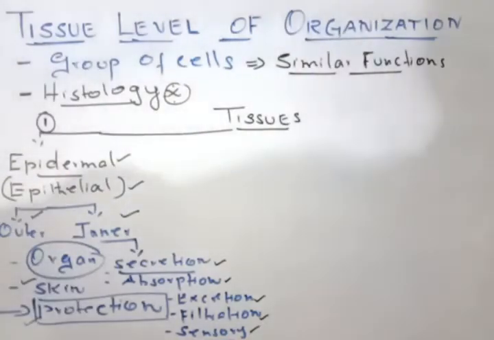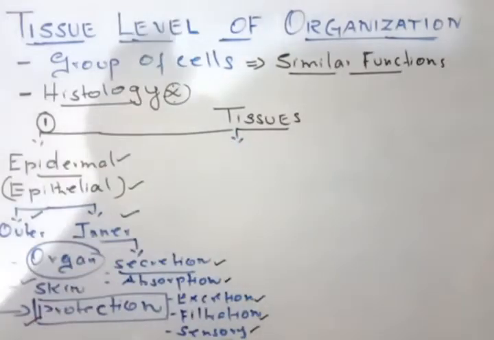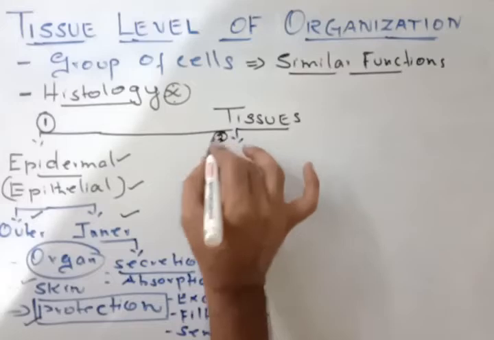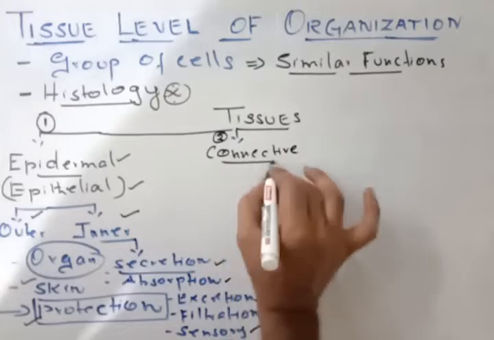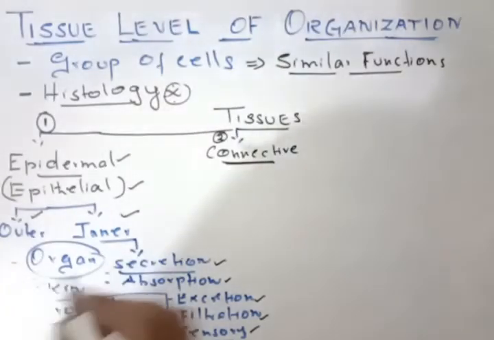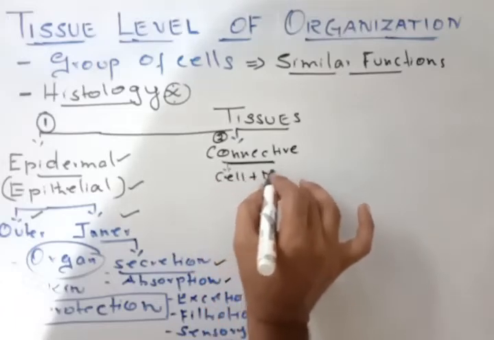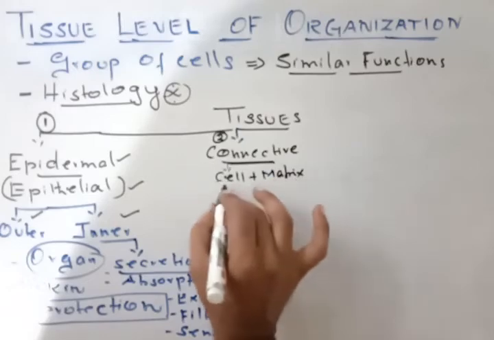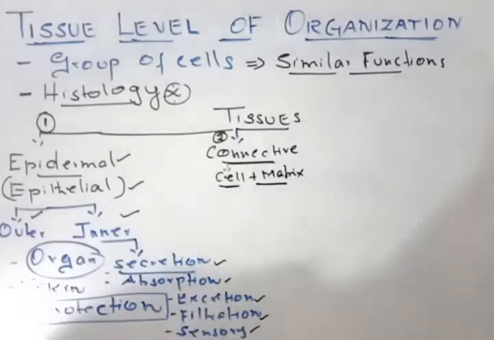Now the second tissue is the connective tissue. This is the second one. The second one we will talk about here is the connective tissue. Now the connective tissue means it connects. So it has two things. It has the cell as well as the matrix. So it has the cell plus the matrix. Now the cell which is attached to this matrix, based on this, connective tissue has been classified. Okay, cells along with the matrix.